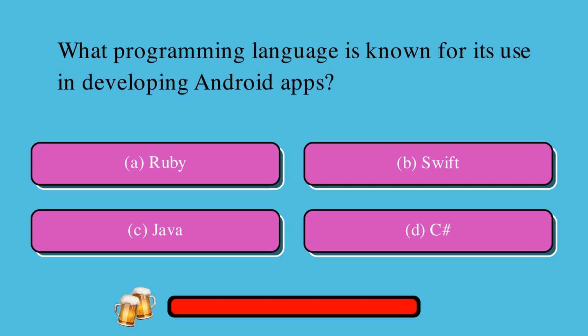Which programming language is known for its use in developing Android apps? A, Ruby or B, Swift or C, Java or D, C#? The correct answer is C, Java.